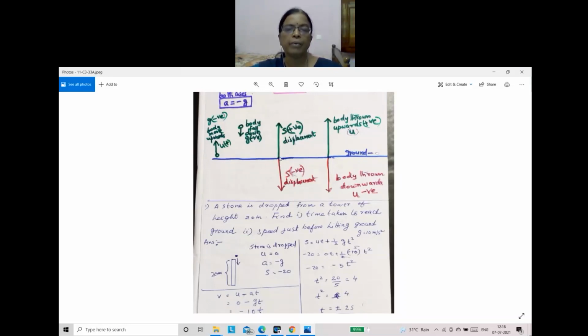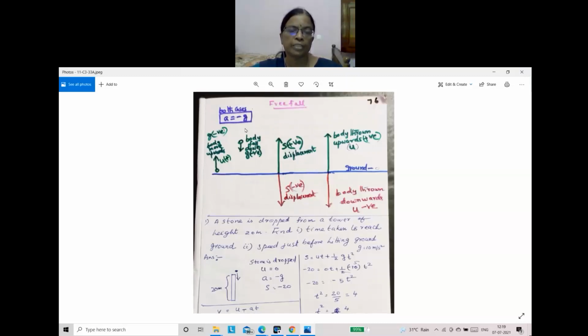This ground level is taken as the 0 reference level. Above it, positive. Below it, negative. If a body is thrown downwards, suppose we are standing on the roof of a building, then downward displacement is negative, and g is also negative. In both cases you have to take g negative, because whether the body is moving upwards or downwards, acceleration due to gravity is acting downwards.